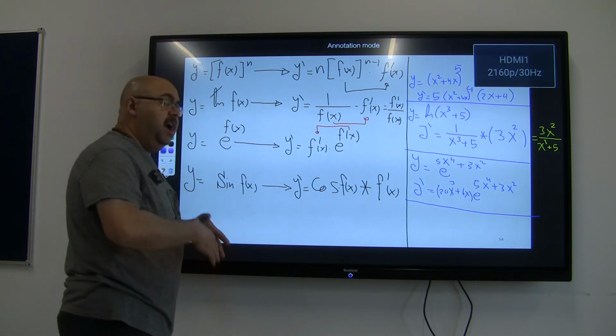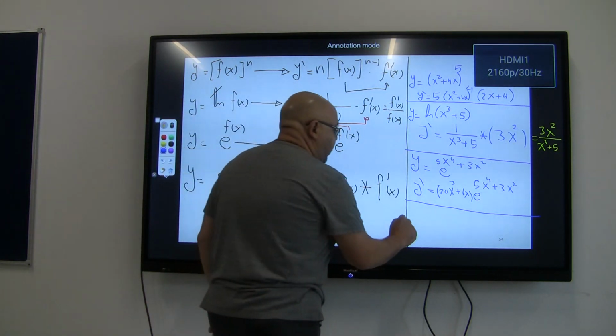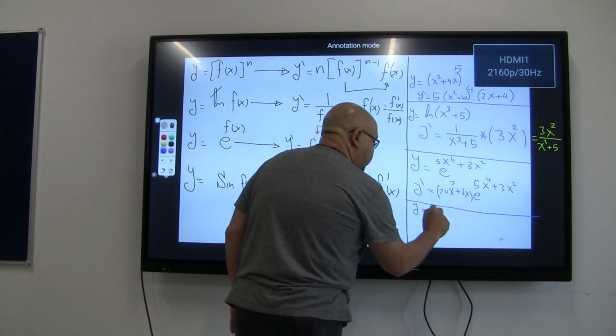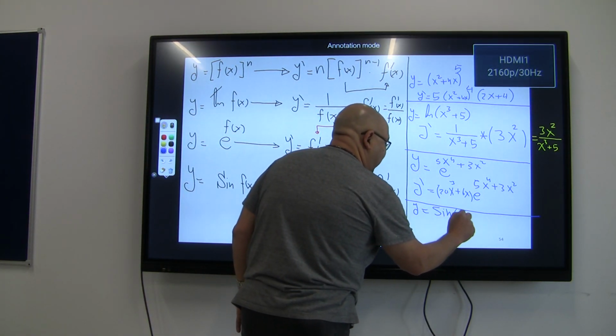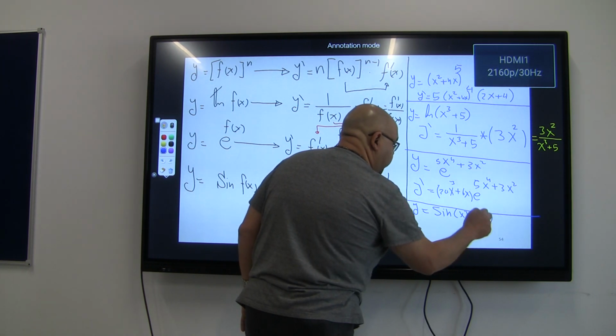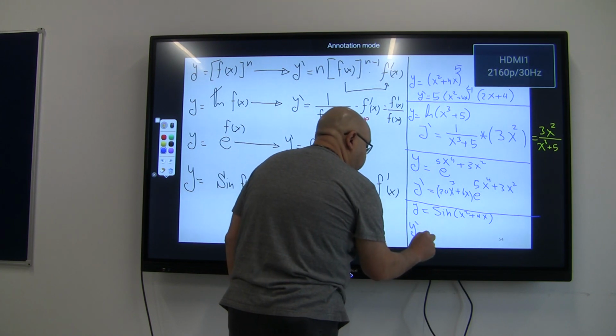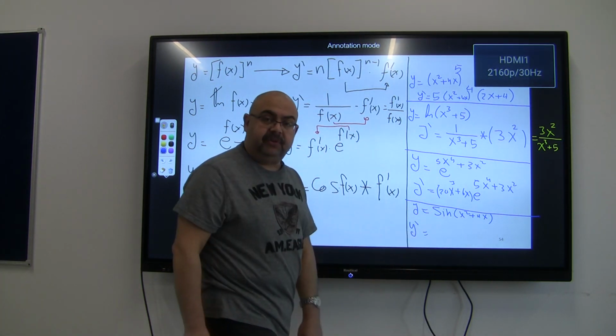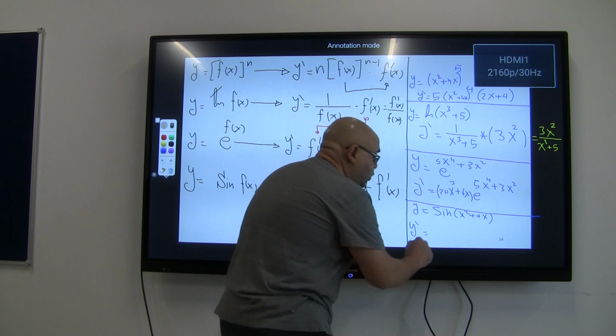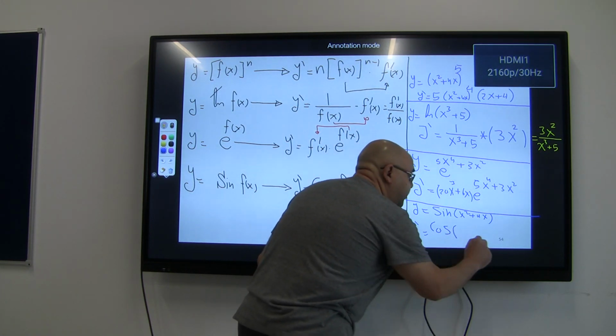Okay, if I have a sine, cosine, whatever, if I have like y equal to sine of (x squared plus 4x), for example, take care. y dash is going to be equal to, first of all, the derivative of the sine, which is simply going to be cosine. So it's a cosine. Cosine for whom?